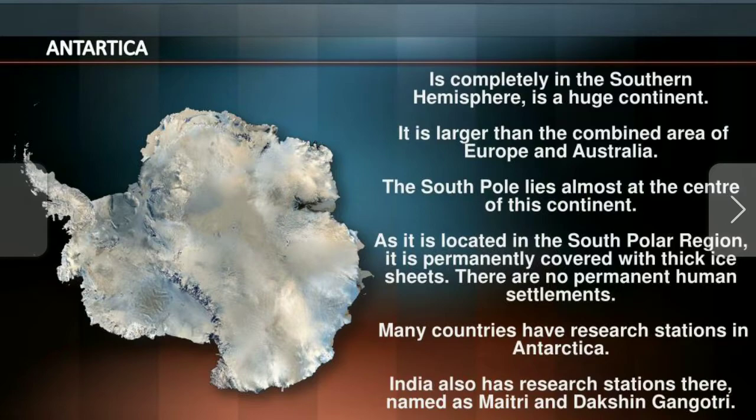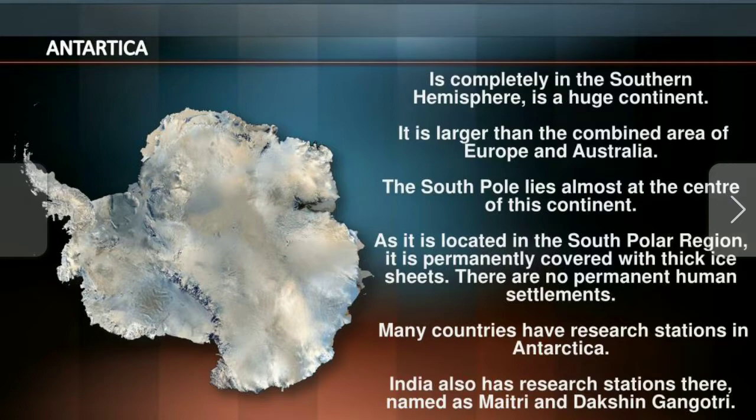Antarctica is in the southern hemisphere and is also a huge continent, and the landmass of Antarctica is more than the combined landmass of Europe and Australia.